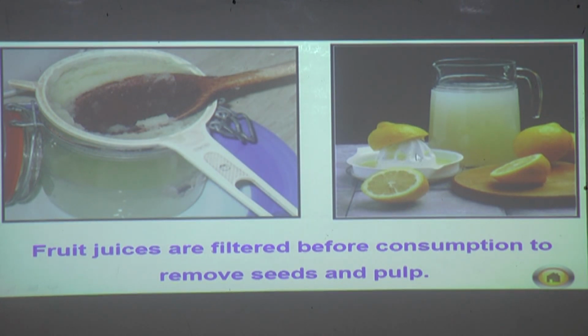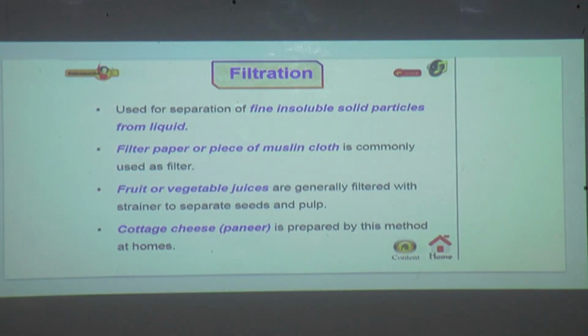Whatever pulp we find in the lemonade or any other juices, to remove that pulp and the seeds, the juices are filtered before we consume them. Filtration. Now the other method we are going to see is filtration. It is used for separation of fine insoluble solid particles from liquid.